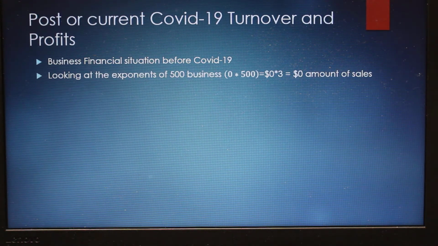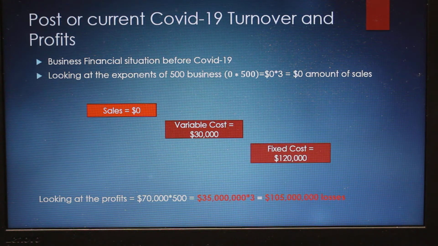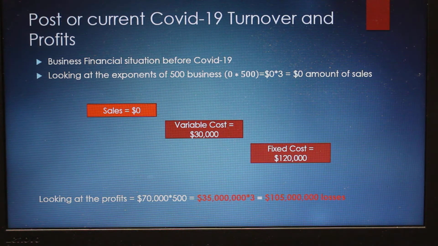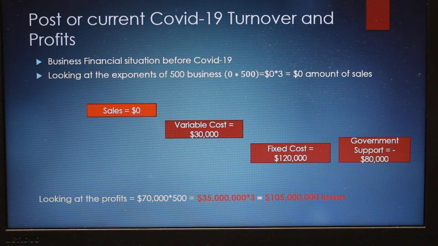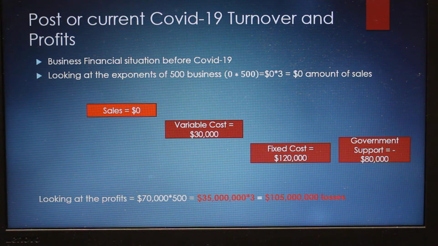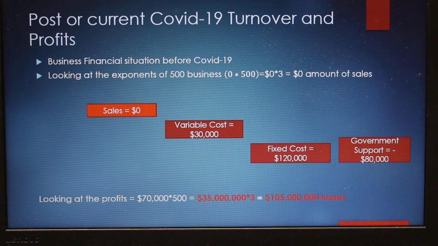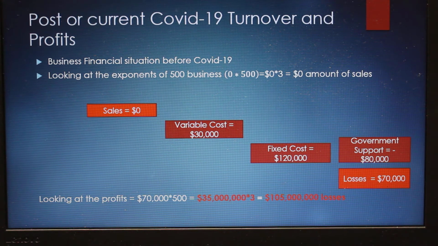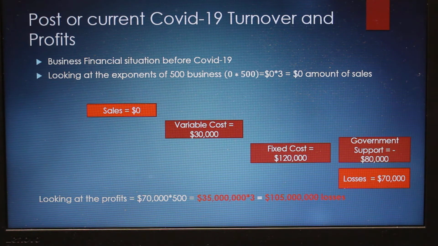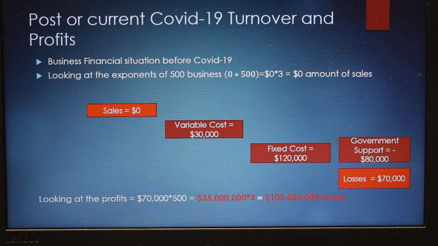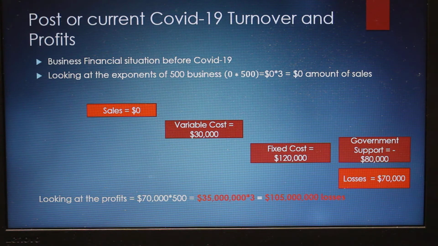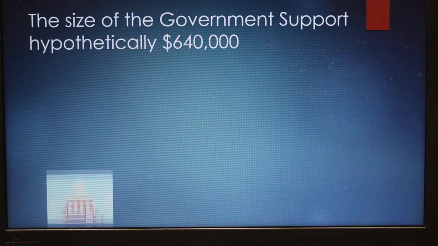Now let's have a look at the scenario with COVID-19 coming on board. Sales would be 0, variable cost is 30,000 and fixed costs 120,000. It means with government support of 80,000, let's say it pays the salaries of the employees up to 80,000, then there would be an immediate loss with the current lockdown of 70,000 based on this scenario. Therefore, if we extrapolate this for 500 businesses, it would be 35 million in losses, and 105 million in losses over a 3-month period.